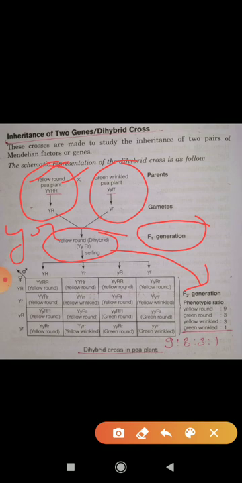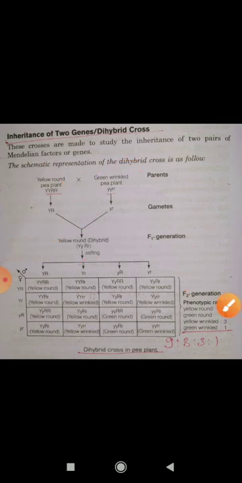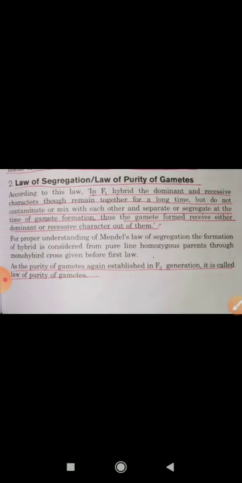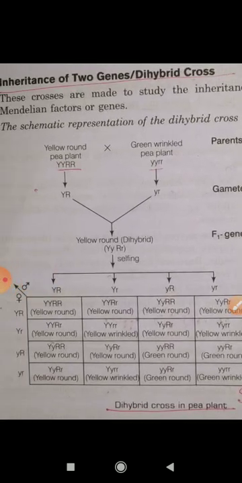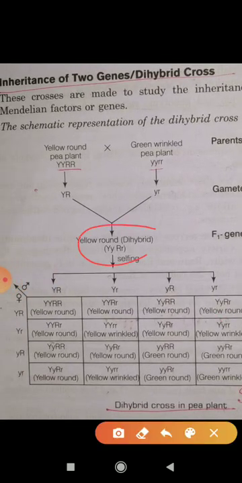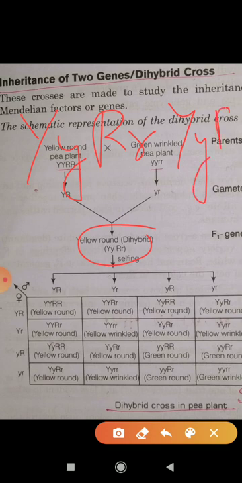The law of segregation told us that the characteristics are segregated from each other, though they are present together. So the gamete formed receives either the dominant or recessive character out of them. When gamete formation takes place, you can see here, this is the gamete formation, these are the gametes. I can make it in this way, try to understand it. These are the parents in case of F1, and at that time they also show the gametes.